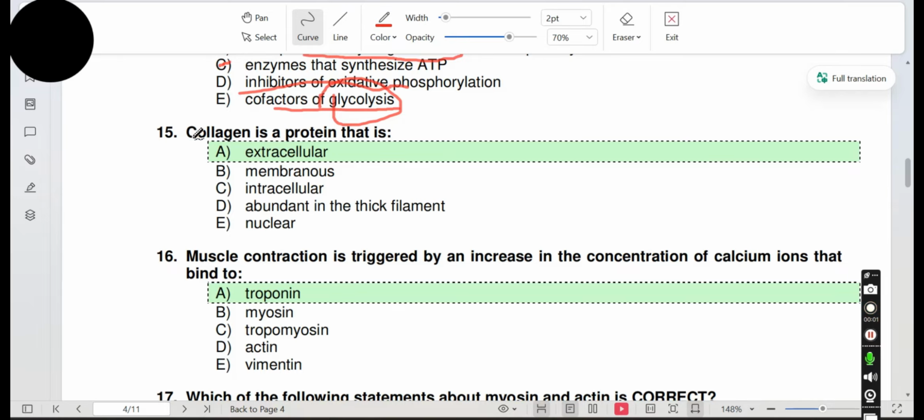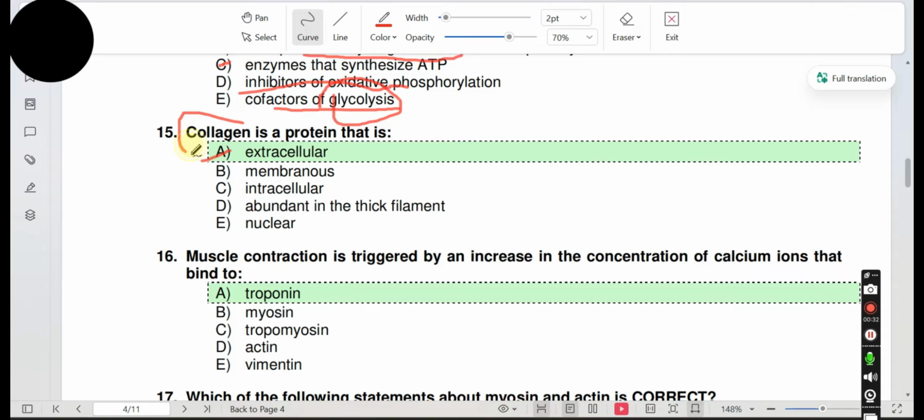Question 15 of IMAT 2025. Collagen is a protein that is: A. Extracellular, B. Membranous, C. Intracellular, D. Abundant in the thick filament, E. Nuclear. We know that collagen is an abundant protein in human body and present in the extracellular matrix. So A is the answer.